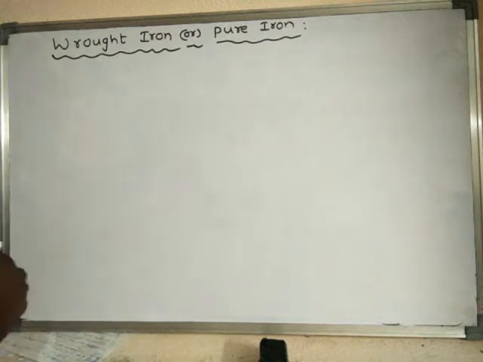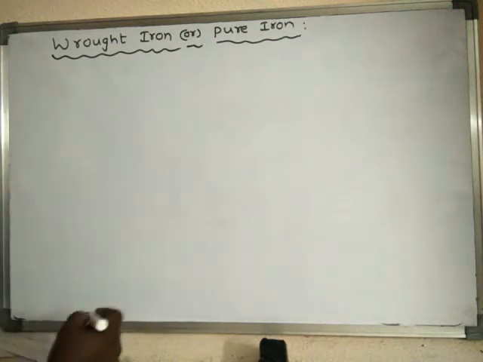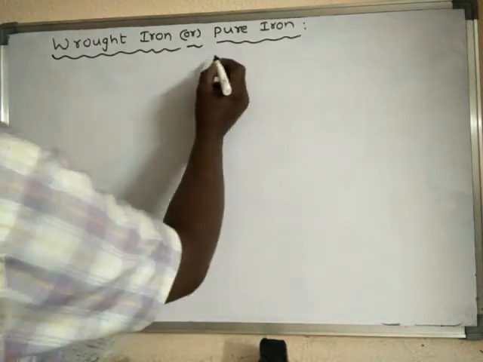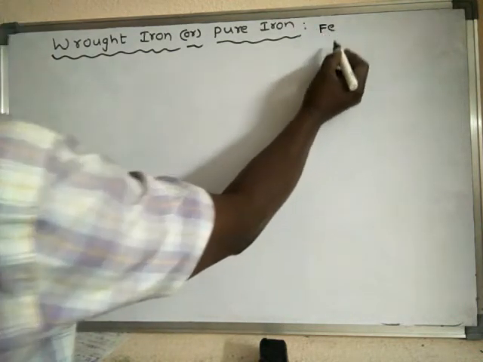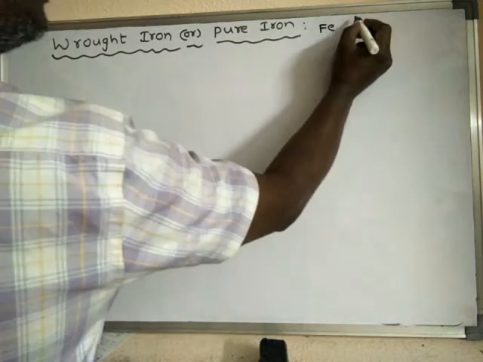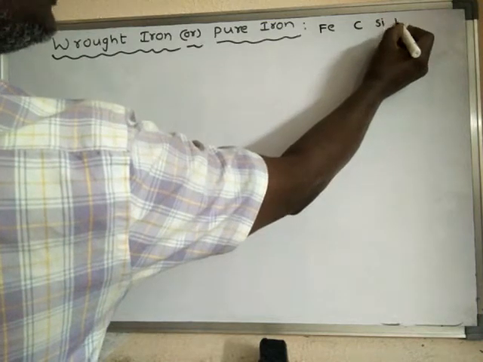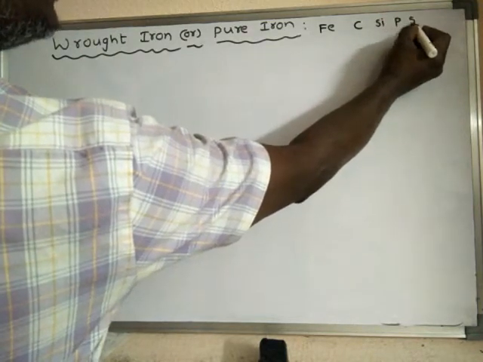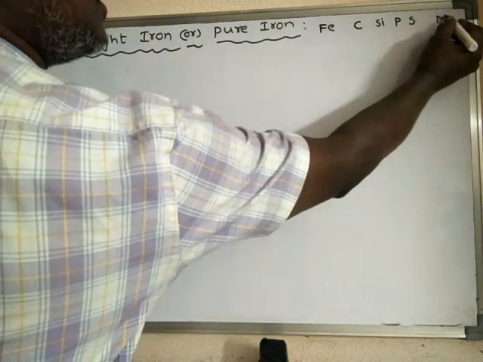So if you see the composition of the nearly pure form of iron, that means wrought iron, its composition contains iron, carbon, silicon, phosphorus, sulfur, and manganese.